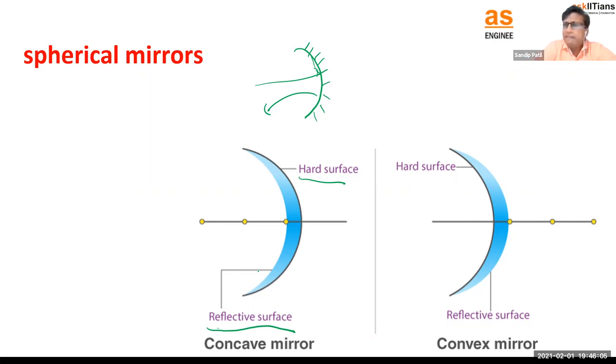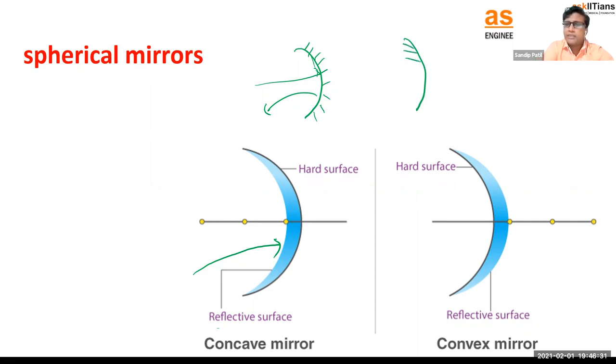How to remember this? Cave, we know the cave, right? So it is something like going inside the cave, right? Therefore, we are calling it as concave. Okay. Can you say it is also cave? No. Why not? Because we are polishing this. Now, initially you can say the shape of the glass will be the same, but polishing is going to decide whether it will be a concave mirror or convex mirror.